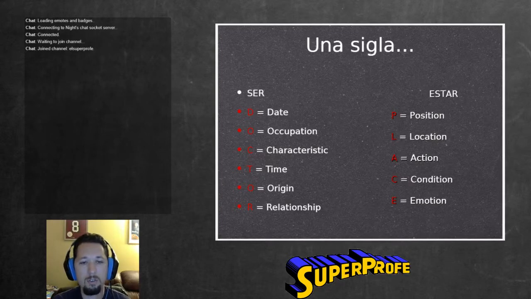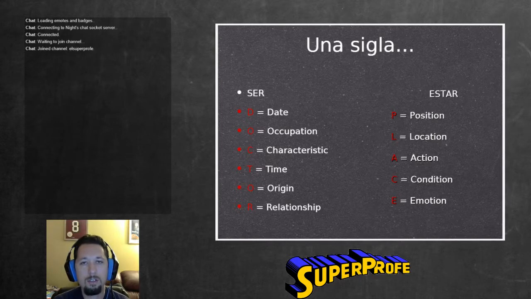that when you're talking about the date, you're going to use ser. So hoy es, that's ser, right? Hoy es miércoles. Or if you're talking about an occupation, yo soy profe, I am a professor. Or characteristics, soy guapo, I'm handsome, right? Or soy feo, I'm ugly. Time, we always use ser. Ya son las 8 de la noche. It is 8 o'clock at night.